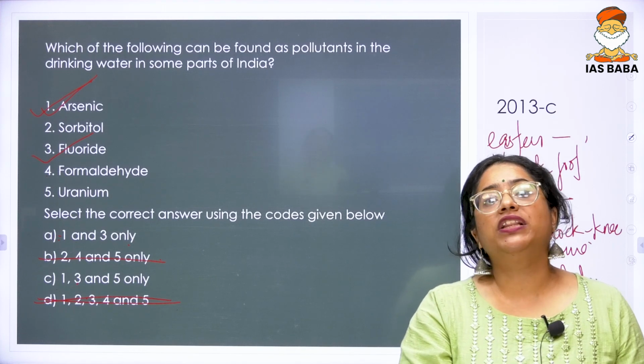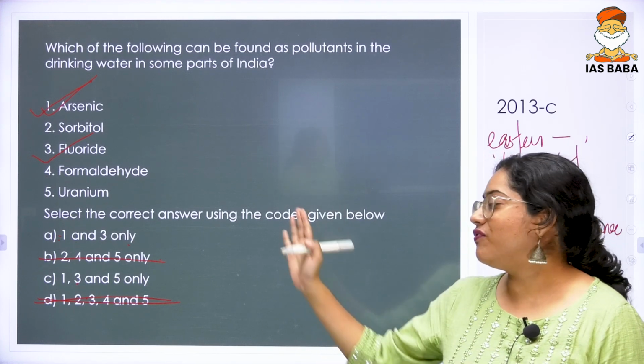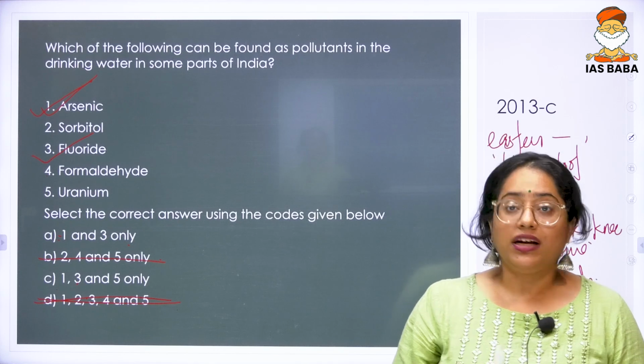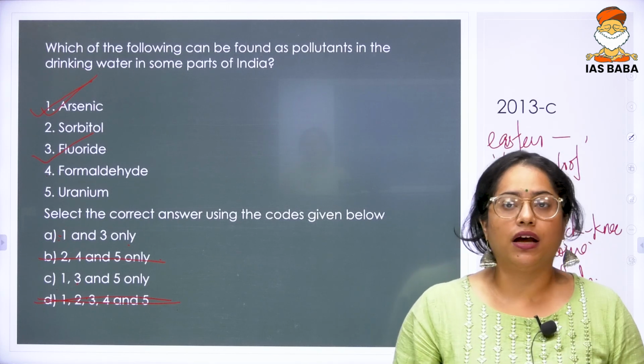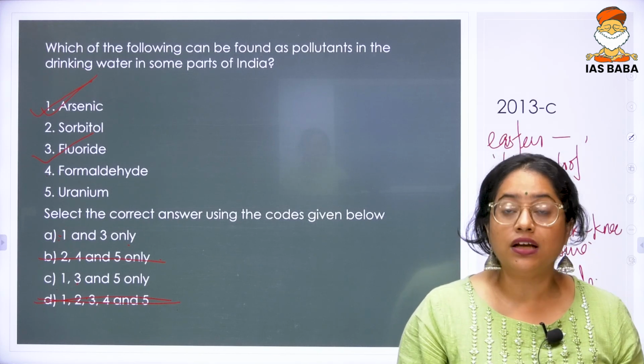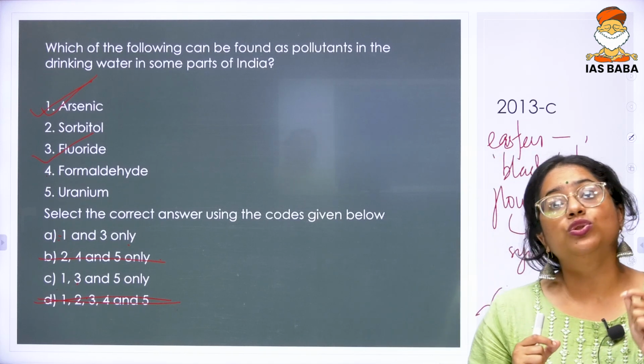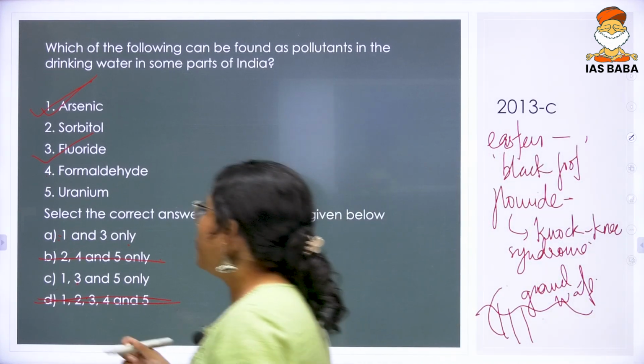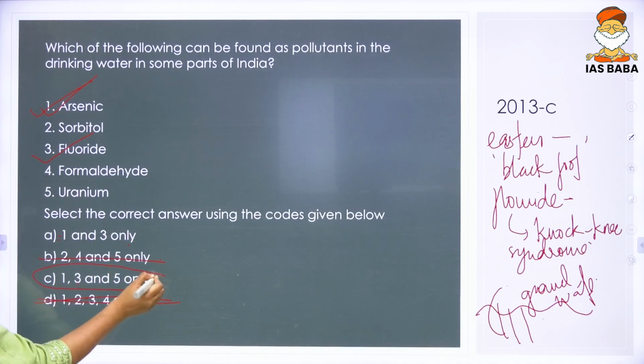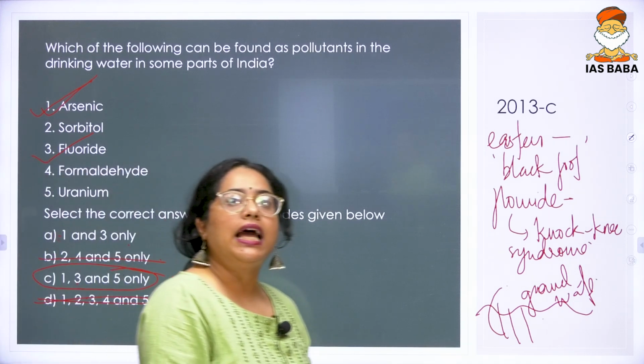Finally, you're left with if 5 is included or not, and 5 is uranium. So, understand this, yes, in some parts of western India, when you check the pollution levels of the water, it has also seen traces of uranium in it. The answer to this question is C, 1, 3 and 5.